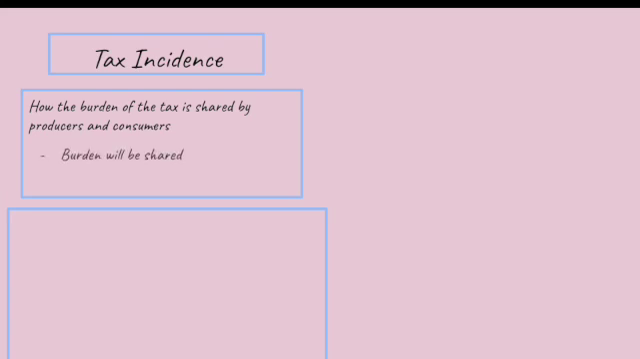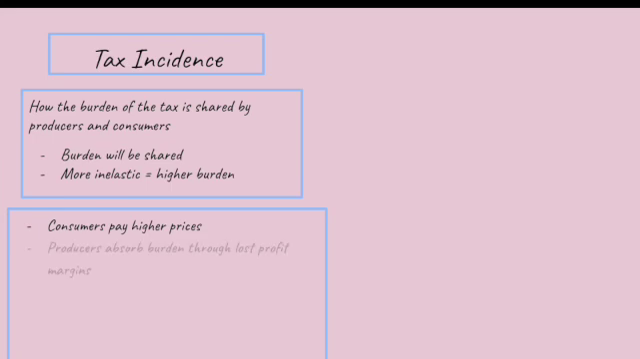This is explained by tax incidence. The burden depends on elasticity. However, the burden is also shared. When demand is more inelastic than supply, as it often is for fast food, consumers bear more of the tax, paying higher prices. However, producers may still be affected through lower sales and lower profit margins.